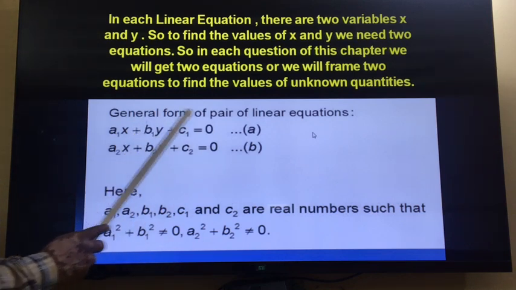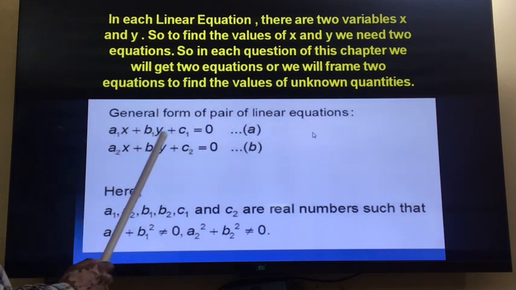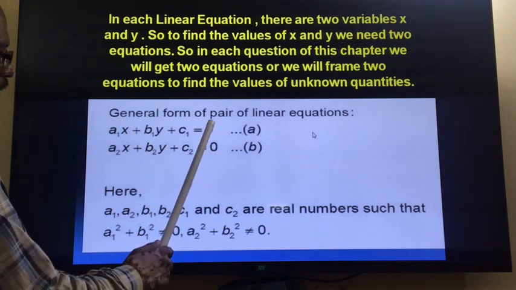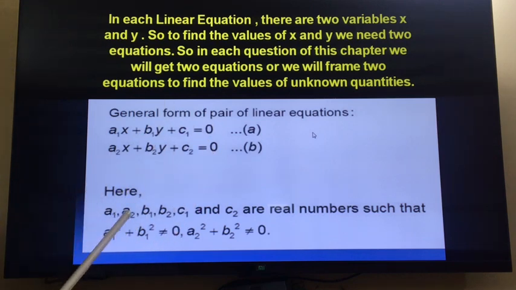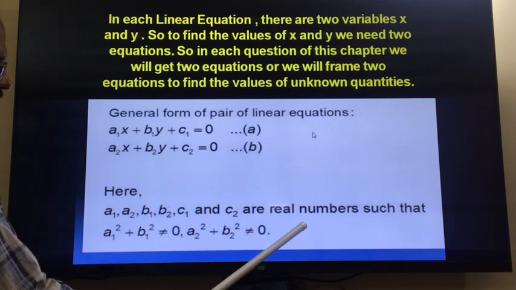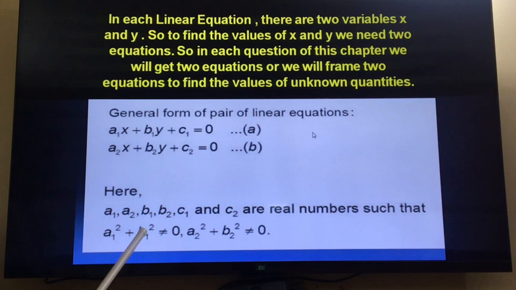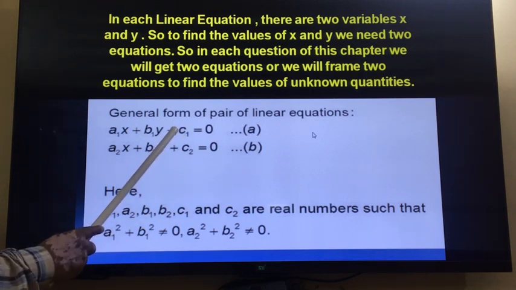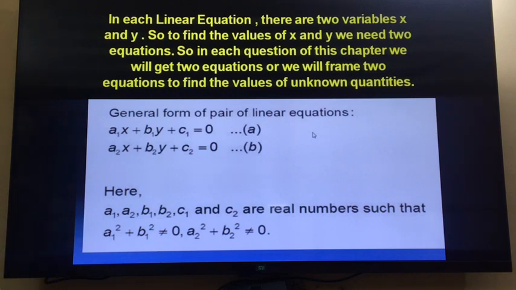So general form of pair of linear equations is a1x plus b1y plus c1 is equal to 0, a2x plus b2y plus c2 is equal to 0. So these are the two equations. Here a1, a2, b1, b2, c1 and c2 are the real numbers such that a1 square plus b1 square is not equal to 0 and a2 square plus b2 square is not equal to 0. So these are the conditions. Based on this, these equations will work. So why we are getting two equations? This is clear because there are two unknowns. We are getting two equations and this is the general form of linear equations, right?